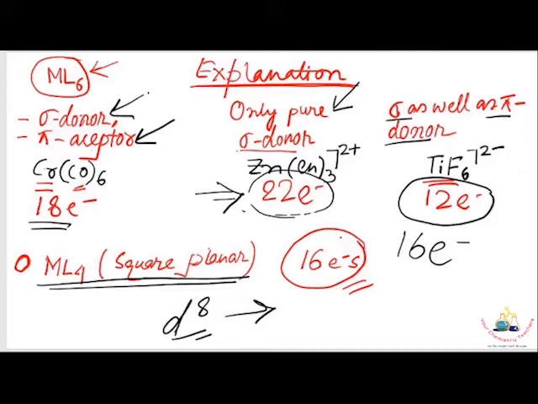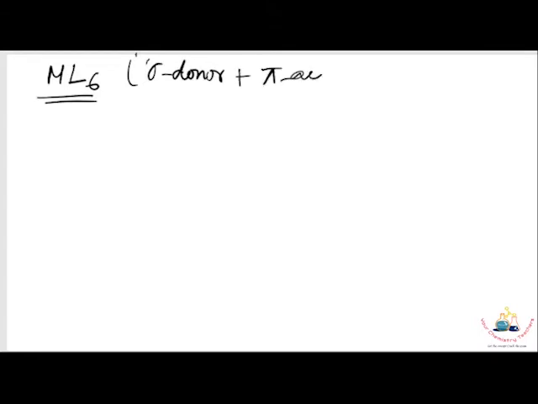So how will you explain this? First, explain the octahedral case when the ligand is a sigma donor plus pi acceptor, for example L equals carbon monoxide ligand.